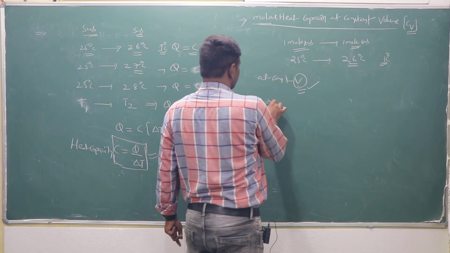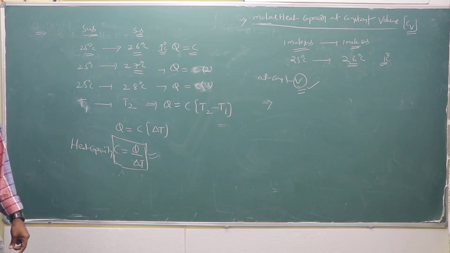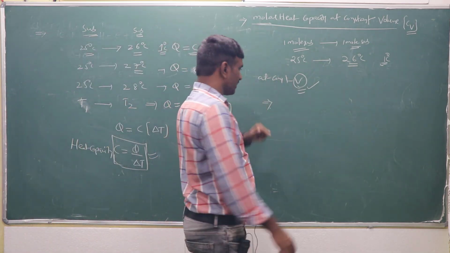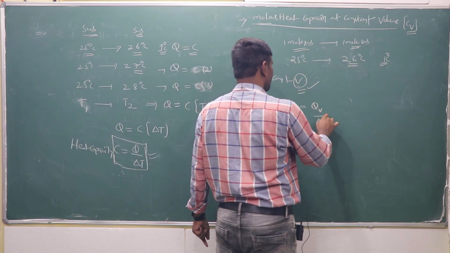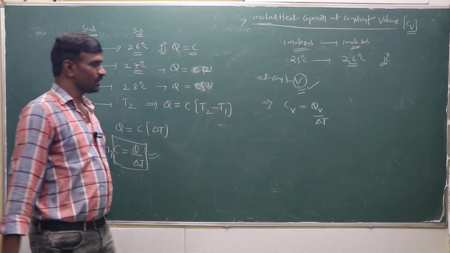So for 1 mole of substance at constant volume, CV is equal to QV by delta T. Now what is QV here?